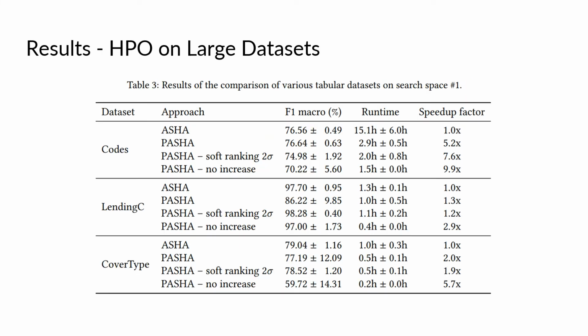We have further done experiments on large datasets that have millions of examples and tens of gigabytes of data. For example, one dataset has about 25 million examples and 16 gigabytes. PASHA can match the performance of ASHA in most cases and consumes a small fraction of the time. For example, 1/5 of the time needed by ASHA, an already efficient method. So PASHA makes the largest difference on large datasets with millions of examples.